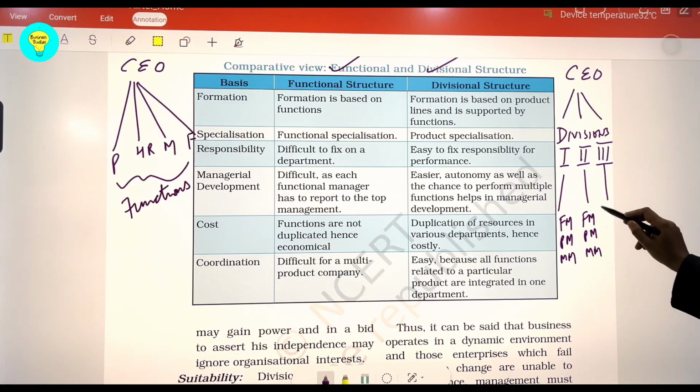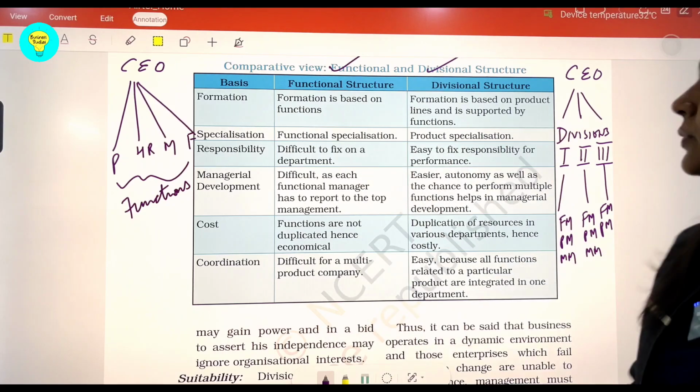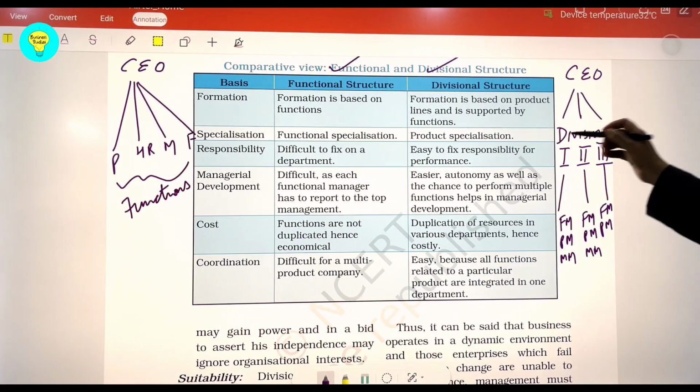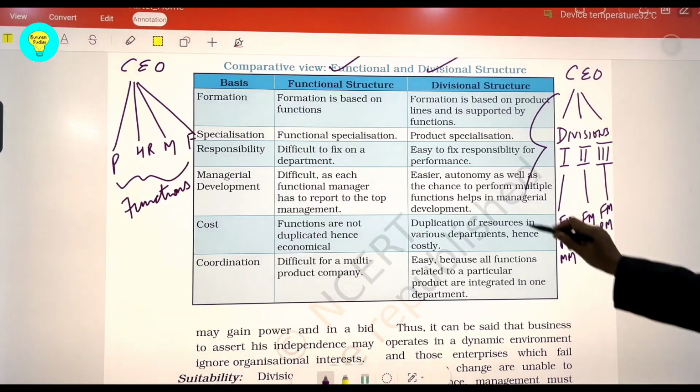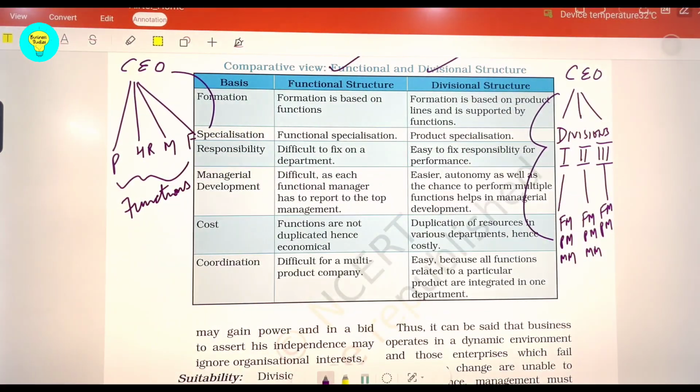So each division will have separate managers working under them, because this structure, as you can see through the diagram, looks more complex, with more hierarchical chains, 1 then 2, and here the chain of hierarchy is just 1 between the CEO and the functional managers. So now let us see, keeping this structure in mind, what differences lie between the two.